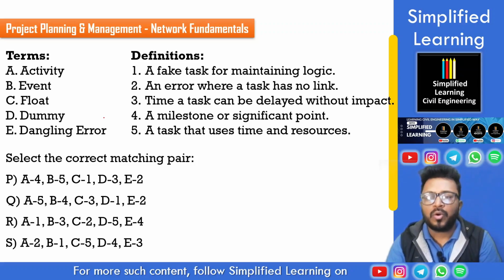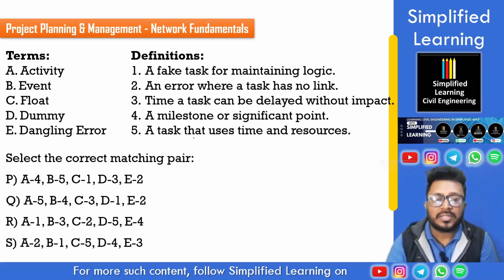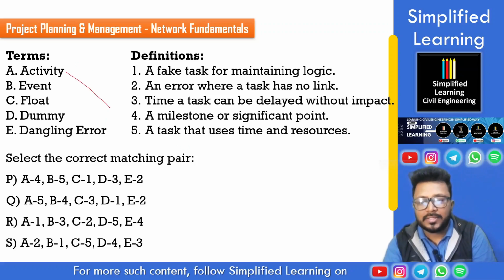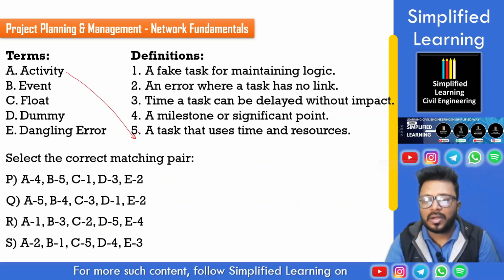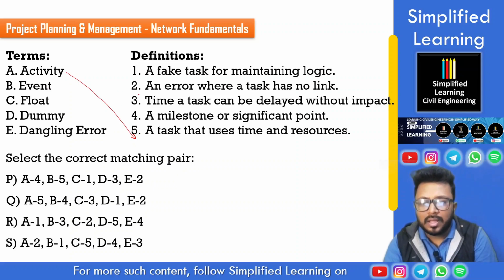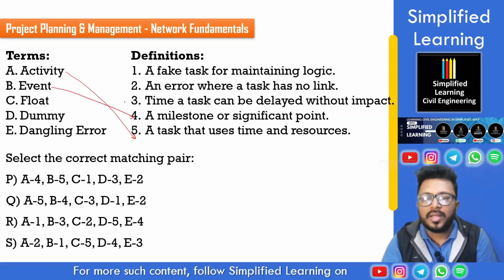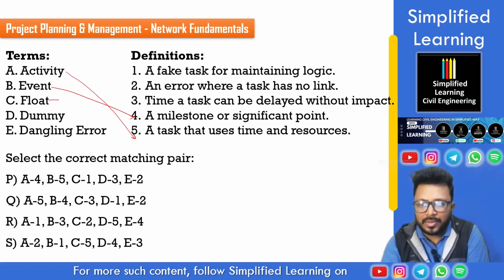Now, what do we know about activity? Activity is a task that uses time and resources. Thereby, A gets matched with 5, right? Then what an event is? B, a milestone or significant point. Okay, B is 4. Then what a float is? Float is a time or a task that can be delayed without impact. Okay, we can match it over here.